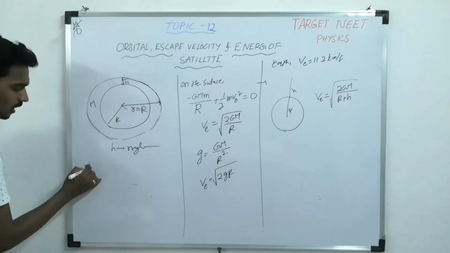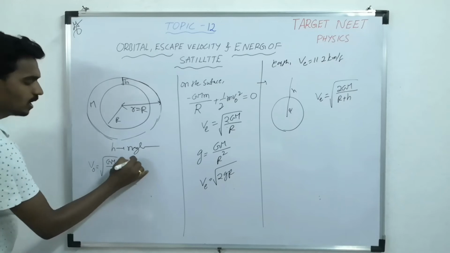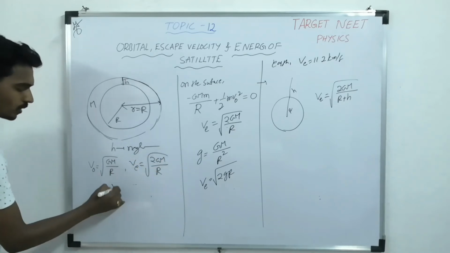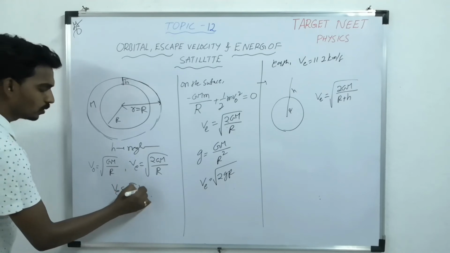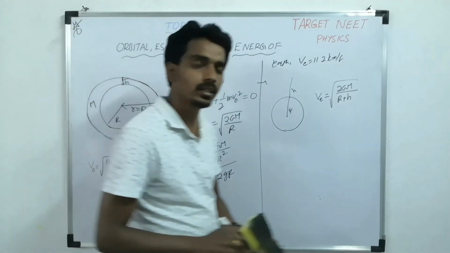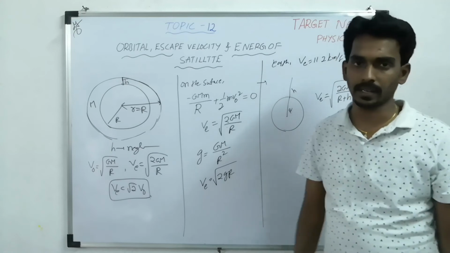The orbital velocity will become under root GM/R and the escape velocity is under root 2GM/R, so escape velocity becomes root 2 times the orbital velocity. But this is the case only when the particle is moving very near to the surface of the planet.